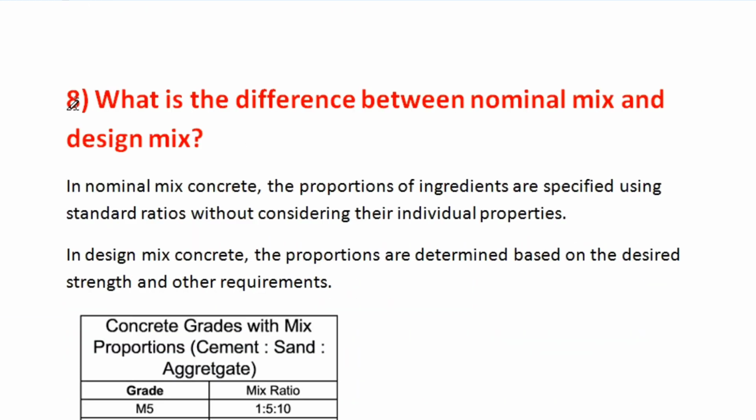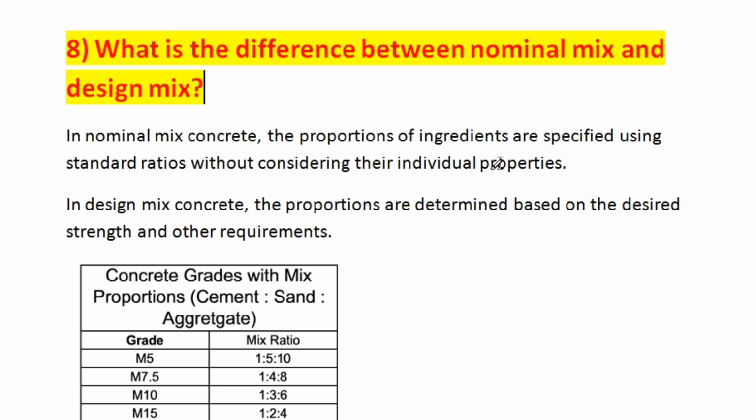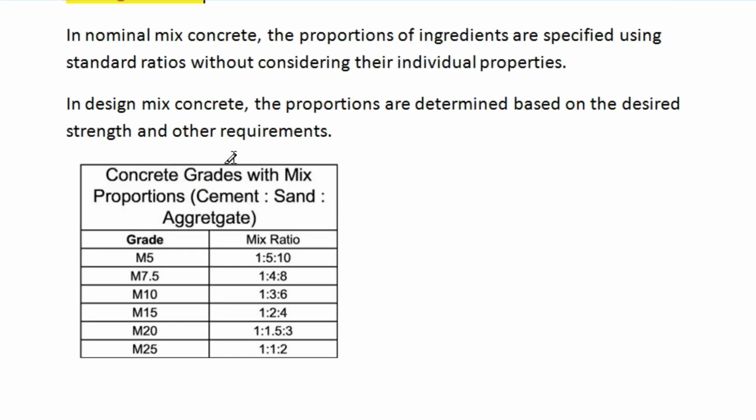Now question number 8 is, what is the difference between nominal mix and design mix? In nominal mixed concrete, the proportions of ingredients are specified using standard ratios without considering their individual properties. But in design mixed concrete, the proportions are determined based on the desired strength and other requirements.